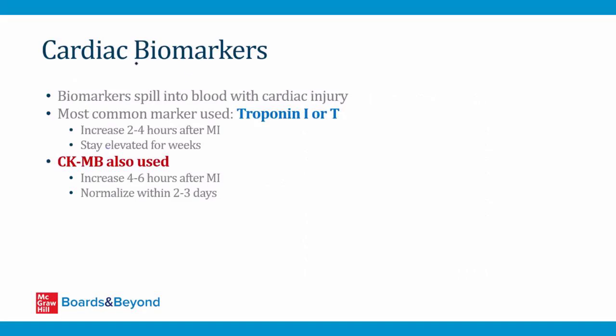Okay, so let's talk about cardiac biomarkers. So cardiac biomarkers are elements of myocytes that spill out into the blood when there's injury to the myocardium. And the most commonly used biomarker is troponin. There are two troponins that are measured to detect damage to myocardium. Those are troponin I and troponin T. So when you have ischemia and you develop necrosis of myocytes, troponin will spill into the bloodstream and you can detect it on a blood test.